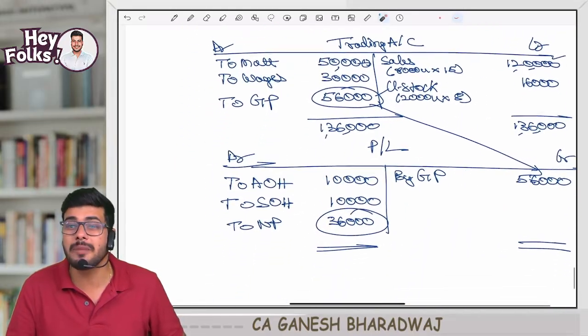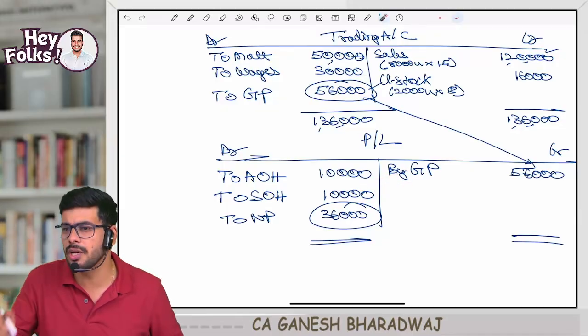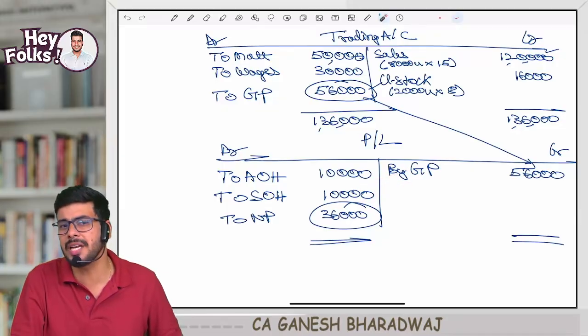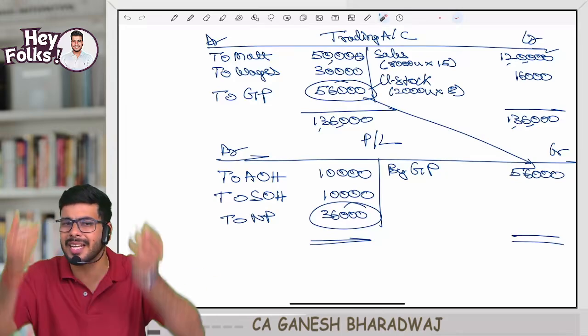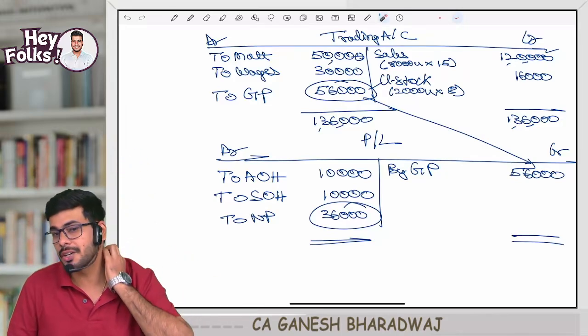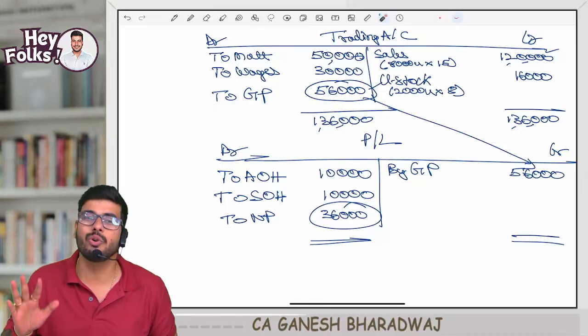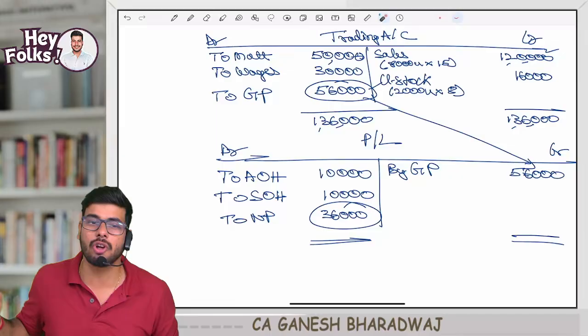Whereas, what do you mean by period cost? P&L items, AOH, SOH, period cost will expire fully, because in P&L items I will not segregate further. It's fully gone. So period cost means those costs which are not considered for stock valuation.